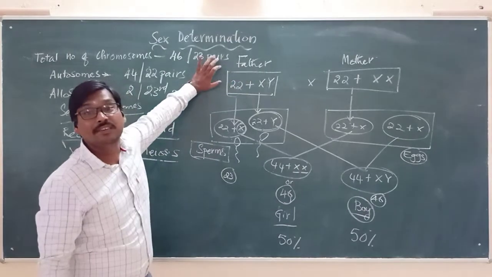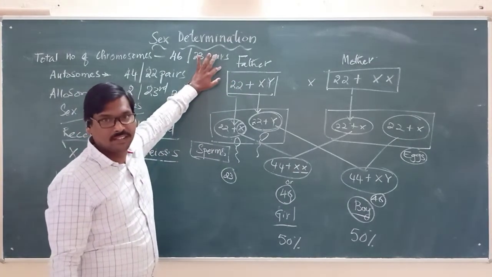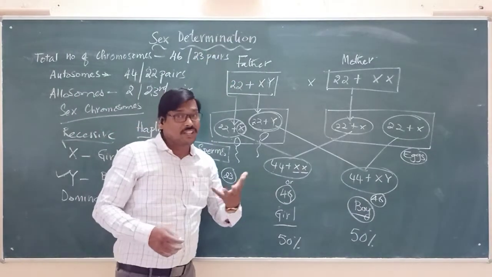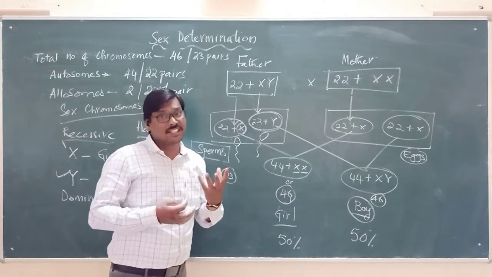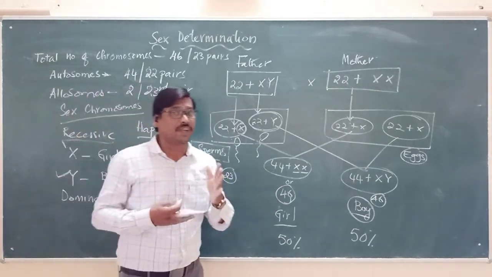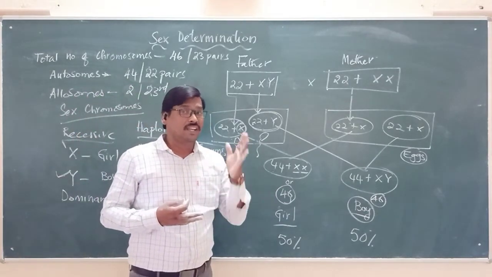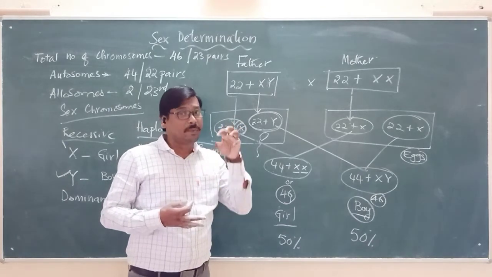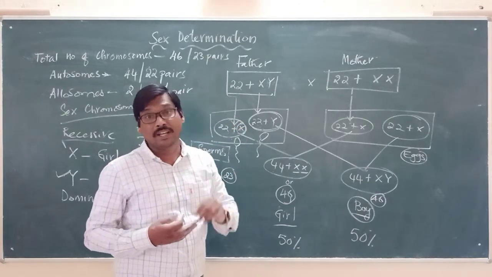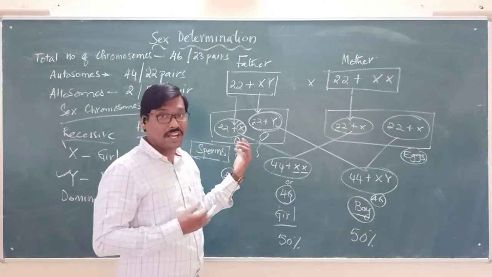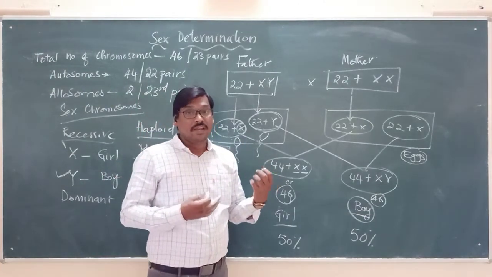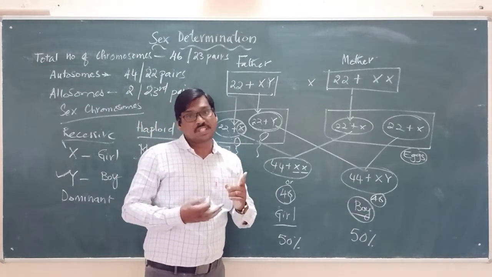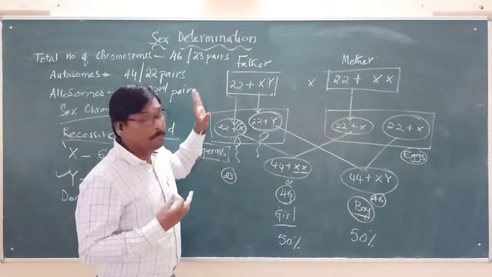It is the father. In social issues, there are many cases where a father gives punishment to a mother who gives birth to a baby girl. But according to science, who is responsible for the birth of a baby girl?